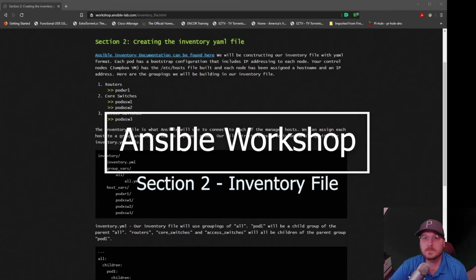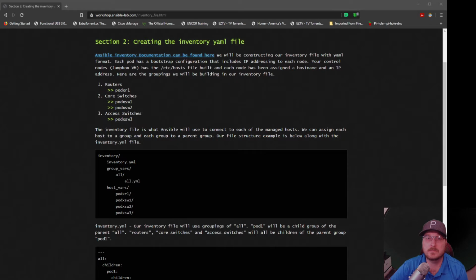All right, welcome to section 2. We are going to talk a little bit about creating an inventory file, which is an important piece to using Ansible. Ansible needs to know who it should be talking to, and we do that with an inventory file. In this section, we're going to create a static inventory file.